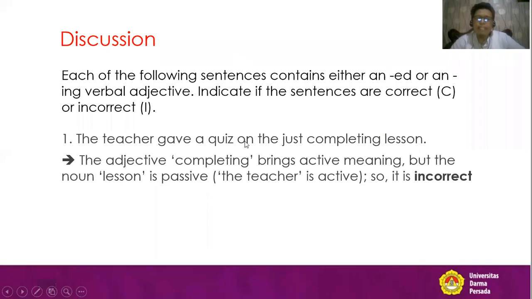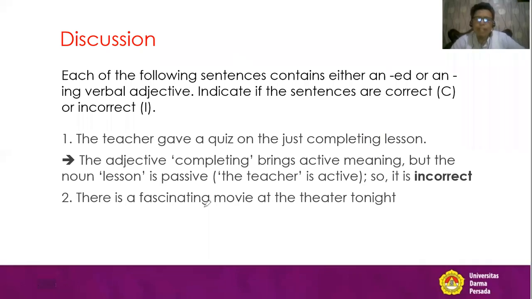Next, we have the second example. There is a fascinating movie at the theater tonight. Fascinating movie. Is it correct or incorrect? Now let's see. We have movie. The question is, is movie active or is movie passive?